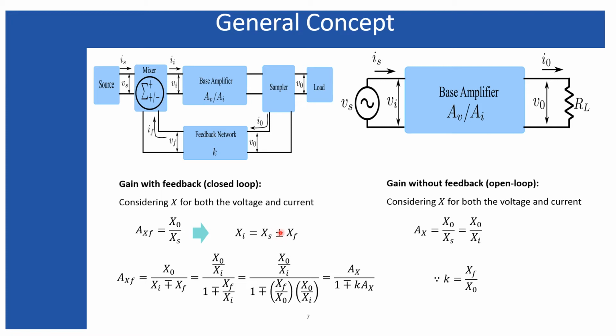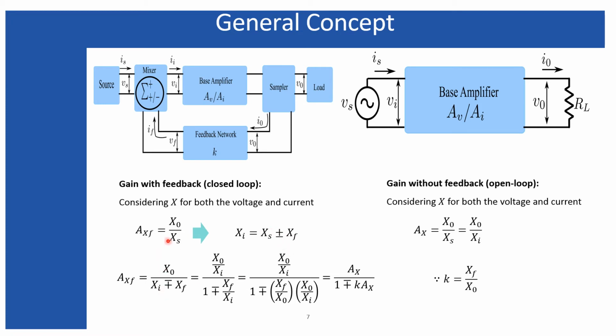The plus appears for the positive feedback and the minus appears for the negative feedback. But when you replace Xs over here, this plus minus becomes minus plus. We should remember that the minus in this expression of gain is due to the positive feedback and the plus is due to the negative feedback. It is just opposite from the expression we have.